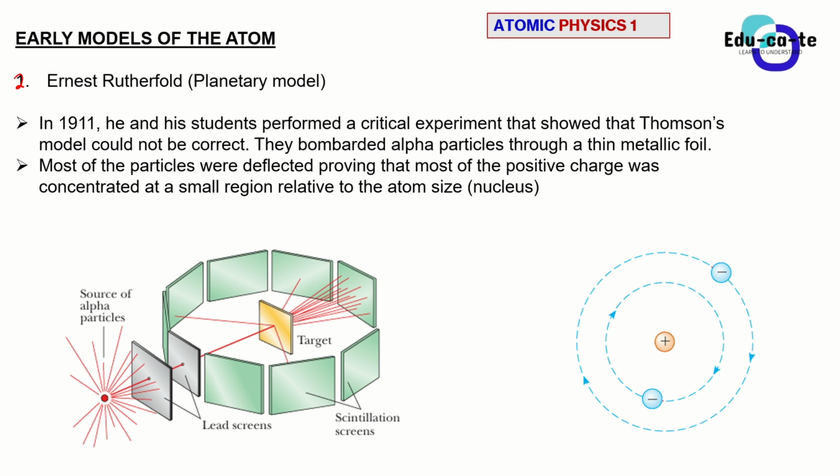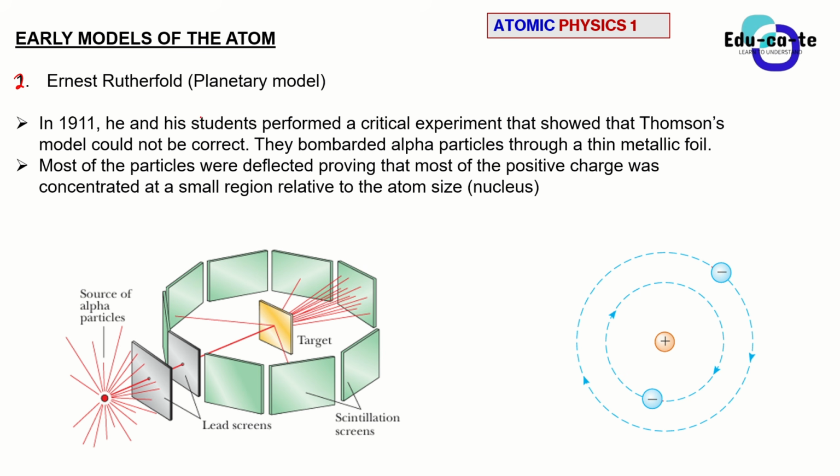Why would he want to do that? Because he thought that the plum pudding model is not enough to explain why atoms behave that way. It cannot explain why light creates different types of spectrum when it passes through a certain gas.